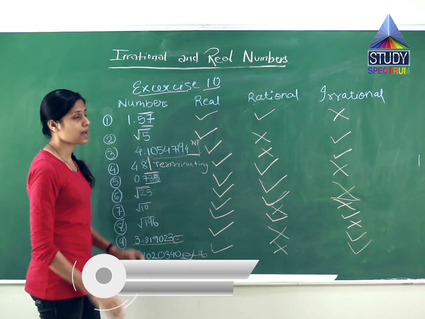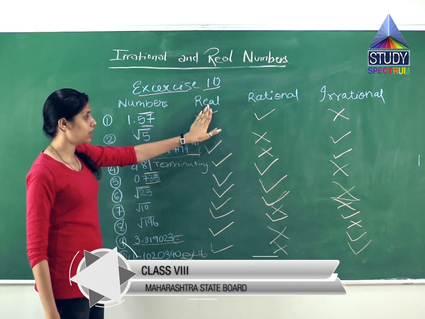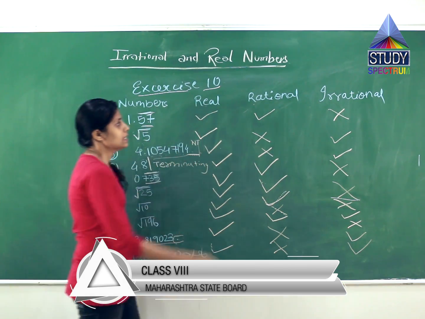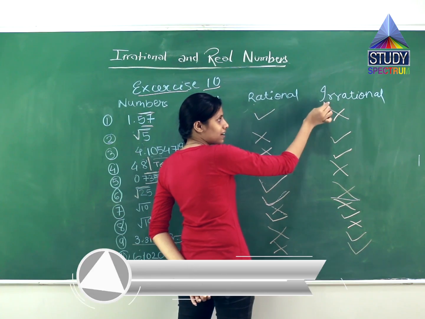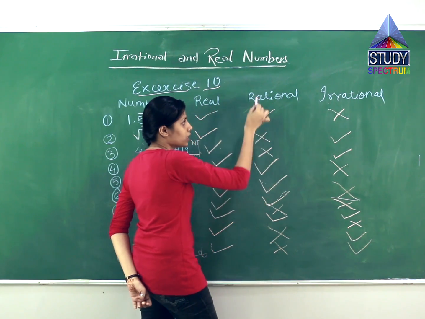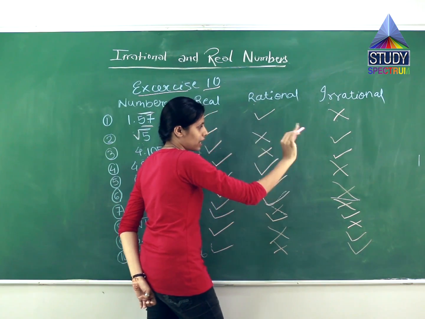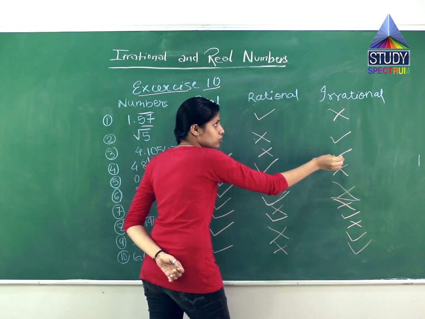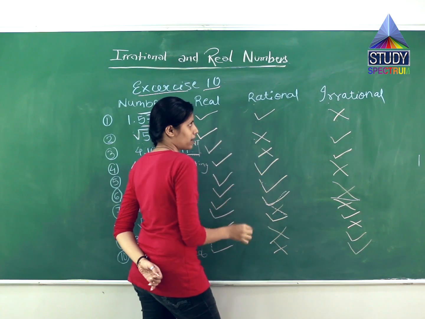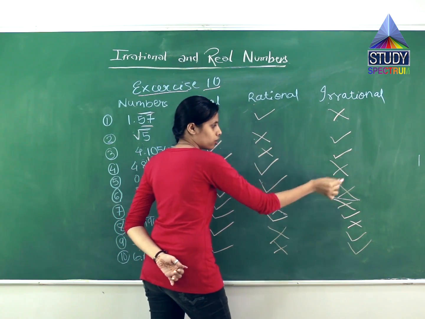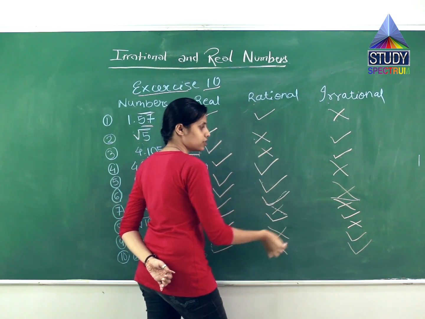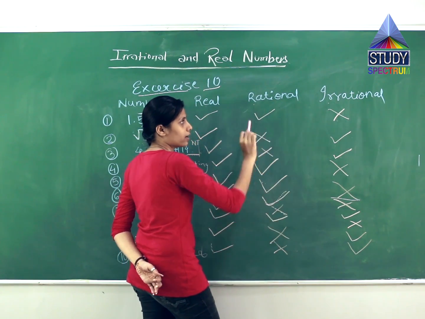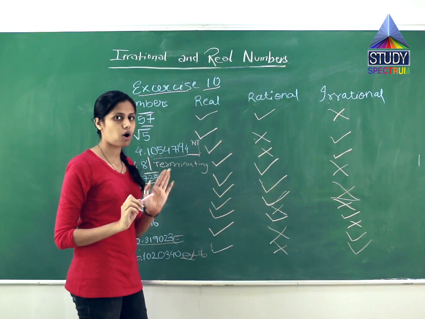So understood this? Mind children. Real number, all numbers are real, so there is always a tick. Then look at this. Once a number is irrational or rational, the other option is closed. Here it is rational, so it cannot be irrational. Here it is irrational, so it cannot be rational. Here also it is irrational, so it cannot be rational. Here it is rational, so it is not irrational. Here also rational, so not an irrational number. Similarly, like this, only one. A number can be either rational or irrational.